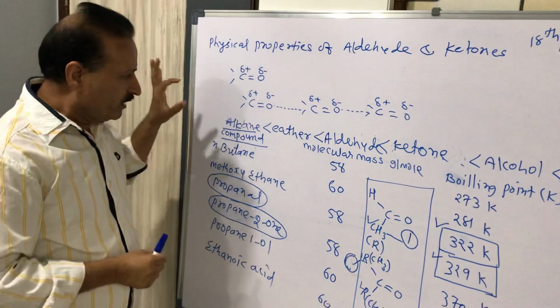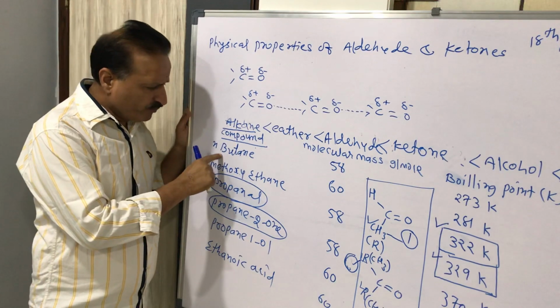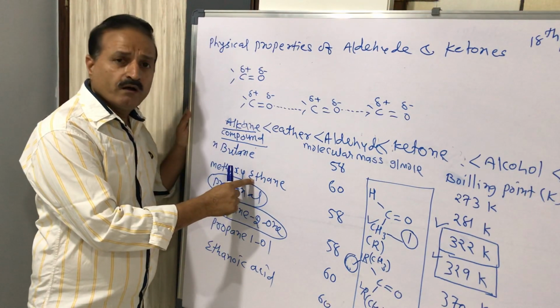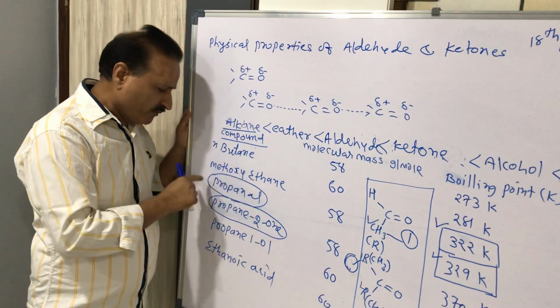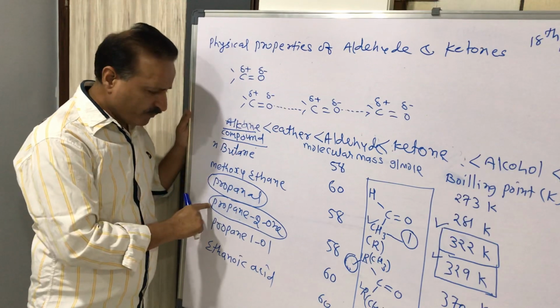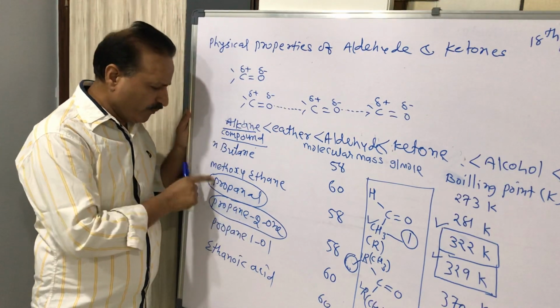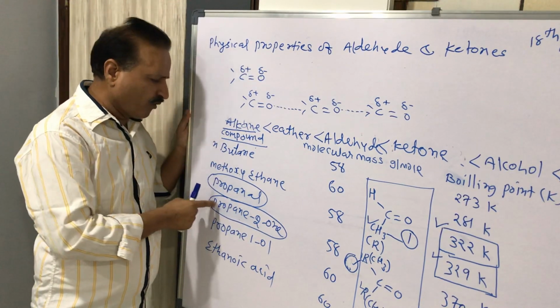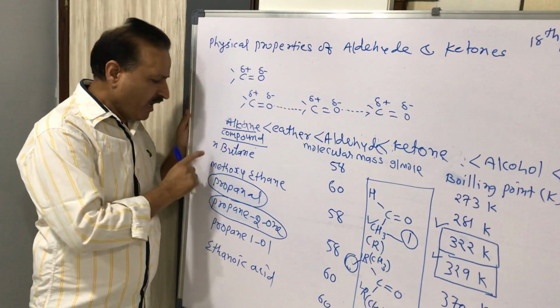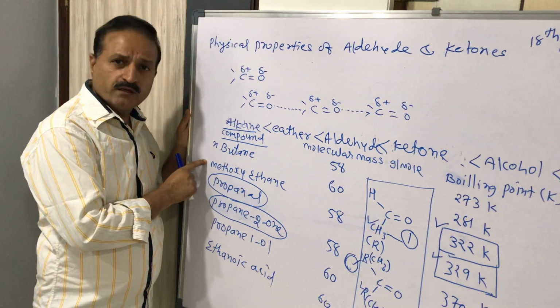We have the non-polar compound alkane, butane, and the weakly polar compound methoxyethane, and the polar compounds propanal and propan-2-one. The boiling points of propanal and propan-2-one are higher than the non-polar alkane and the weakly polar ether.